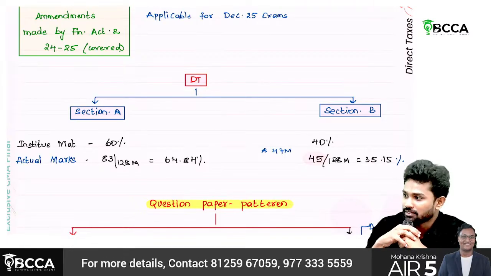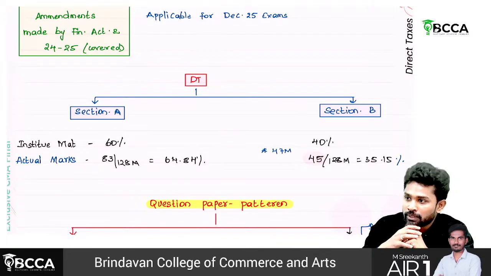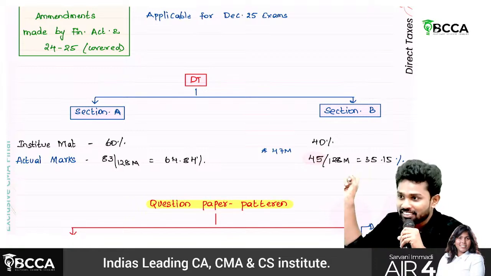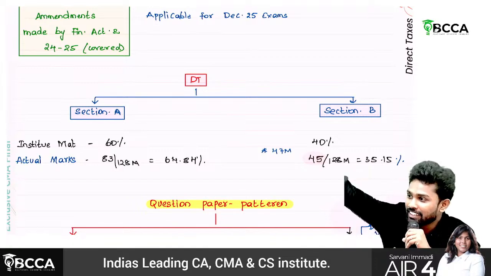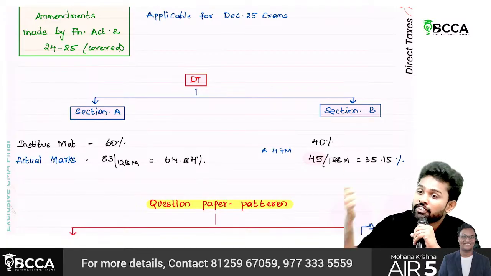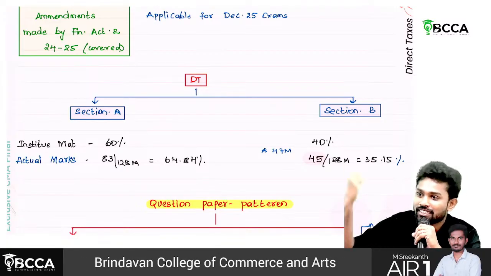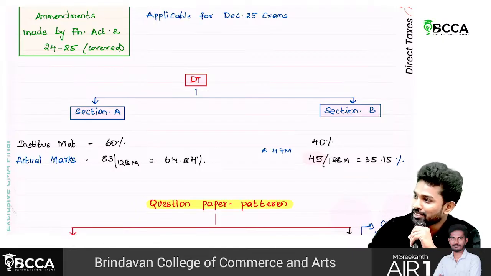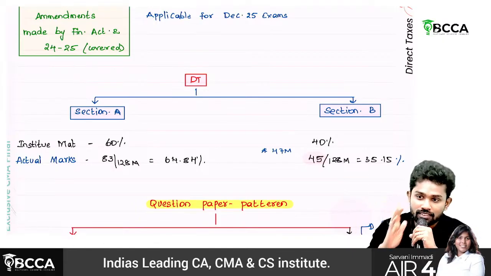Here the problem is, if they ask a question in PGBP, they will not ask it straight on PGBP. They link deductions, they link TDS. If it is a total income problem, then he'll mix the whole syllabus. So that makes it complicated.